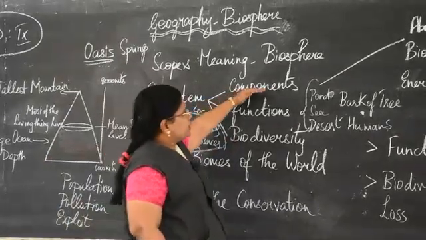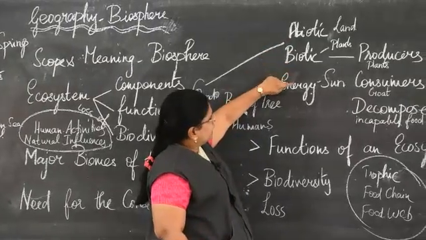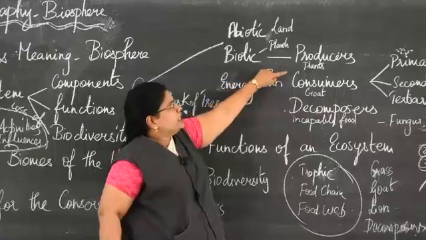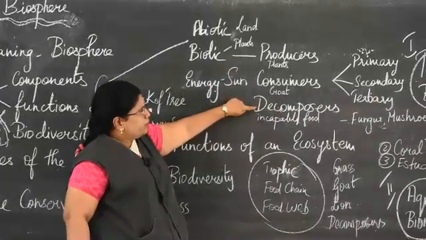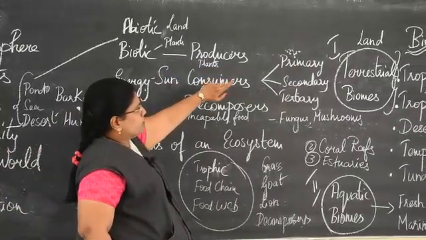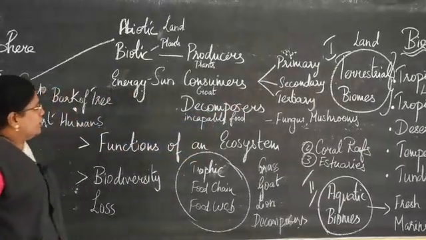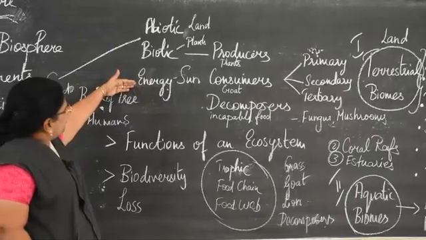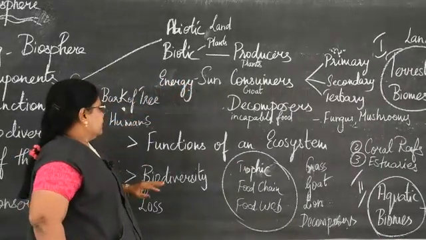So components we have abiotic components, biotic components, energy components. Biotic components are further divided into producers, consumers, decomposers. Now in the consumers we have three types: primary, secondary and tertiary. Then we have the energy components also. The main energy component is the sun.